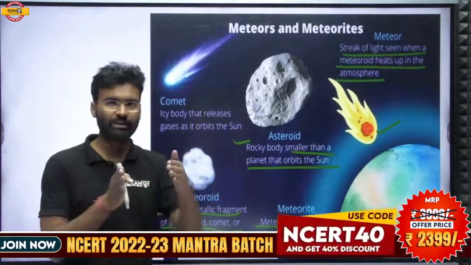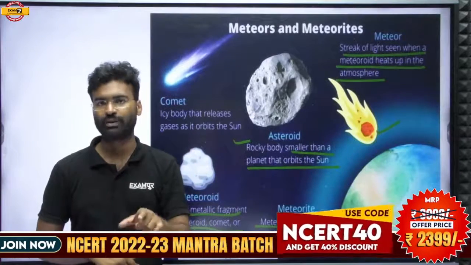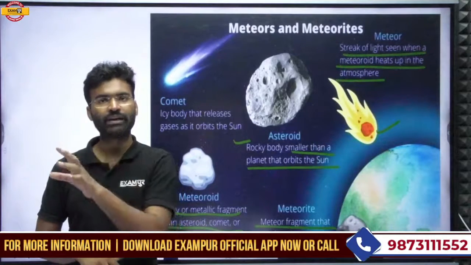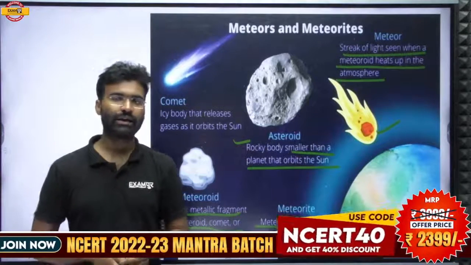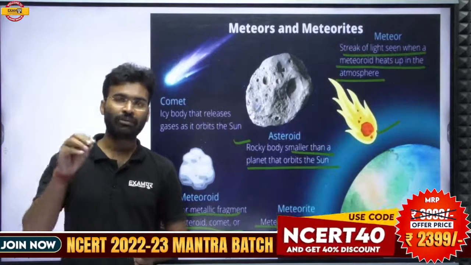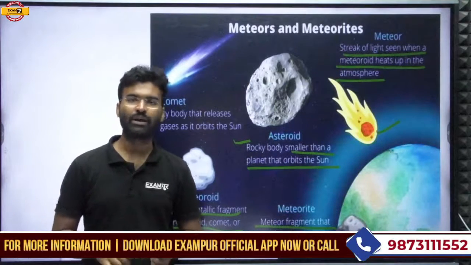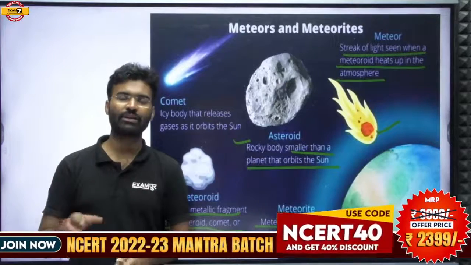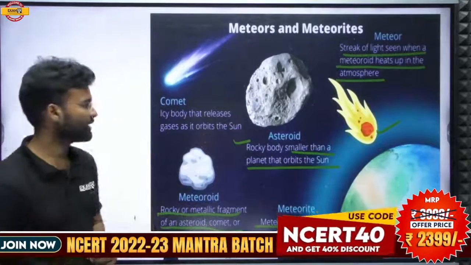Mainly asteroids are found in the asteroid belt, located between Mars and Jupiter. But asteroids can be present in any part of the solar system. It is not compulsory that asteroids are always found between Mars and Jupiter. Mostly the concentration is found between Mars and Jupiter, and that concentration belt is called the asteroid belt.